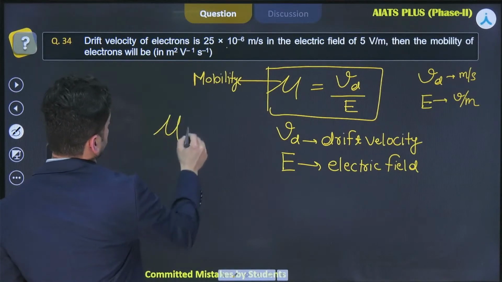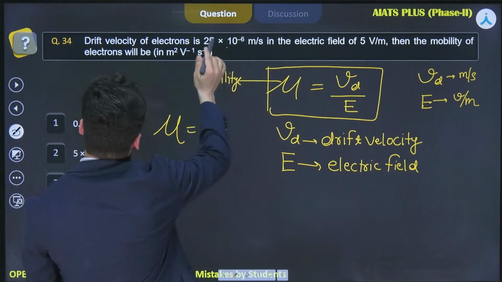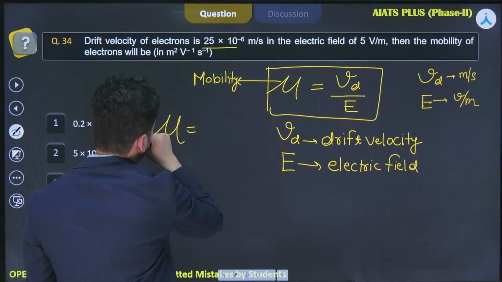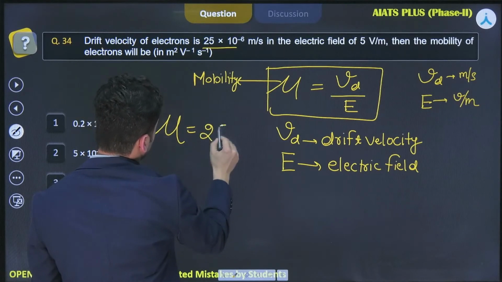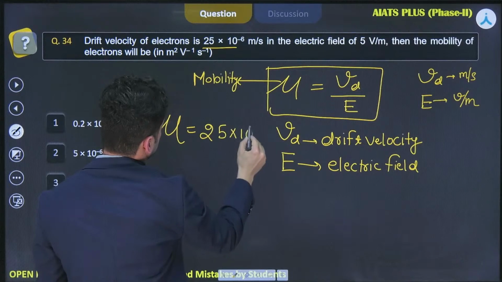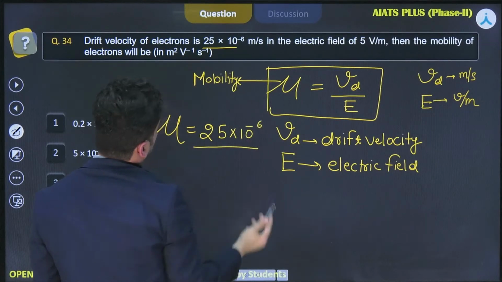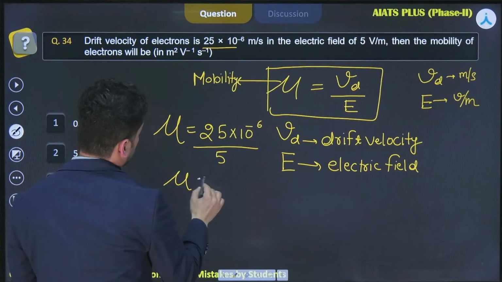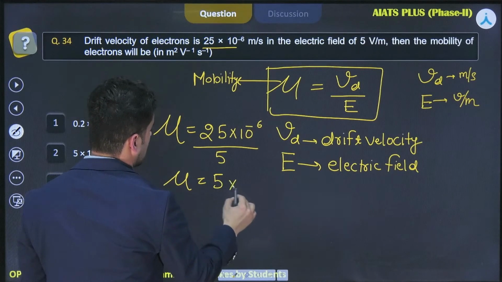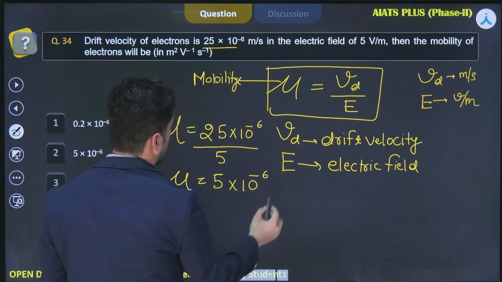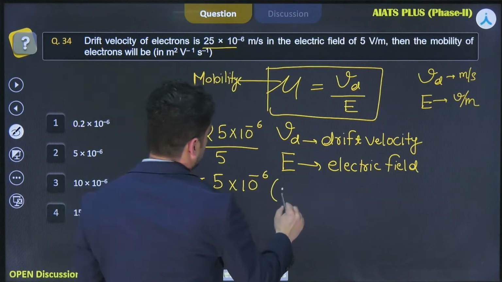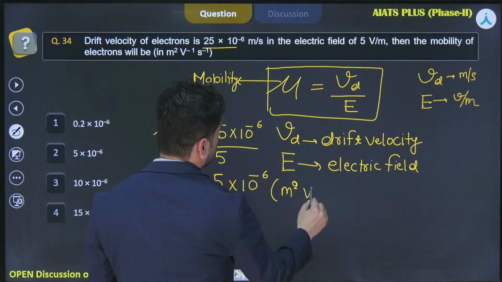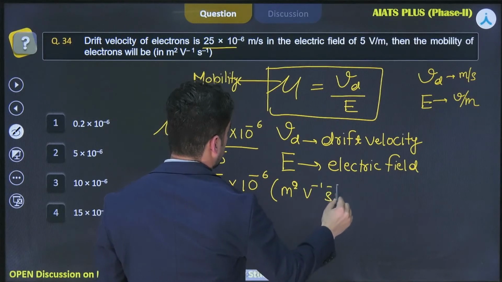So, mu is equal to drift velocity by electric field. The drift velocity is 25 into 10 raised to the power minus 6, upon the value of electric field, which is 5. So mu comes out to be equal to 5 into 10 raised to the power minus 6, and the units are meter square, volt inverse, second inverse.